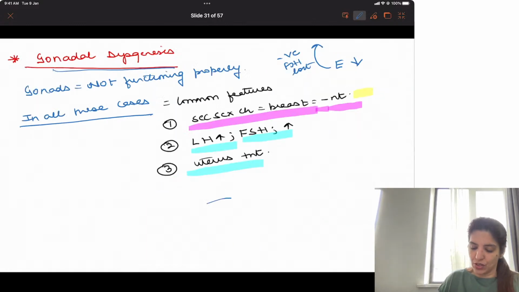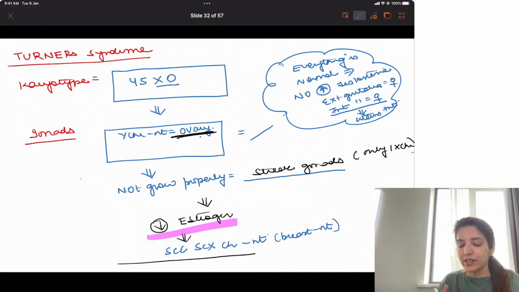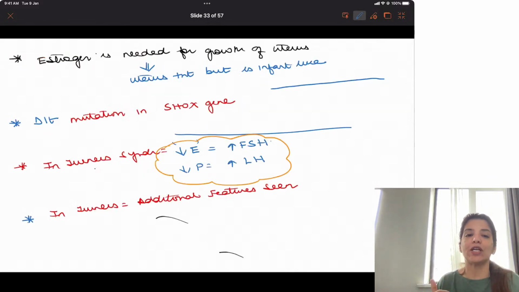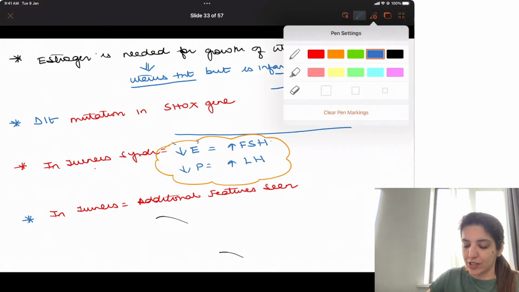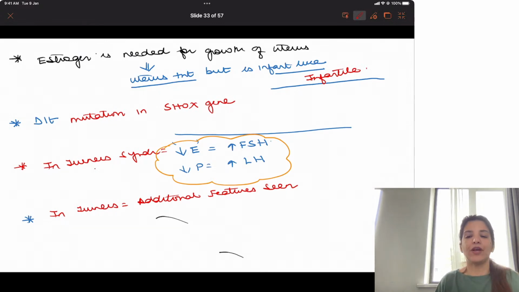Uterus will be present. So that is why I told you that in all patients of gonadal dysgenesis, secondary sexual characteristics are absent and uterus is present. The only thing which you have to keep in mind is estrogen is needed for the growth of uterus. So in these patients, uterus is present, but its size is small. It is infant-like. And the term for infant-like is infantile uterus. Right? So uterus is present, but the size of the uterus is small, right?